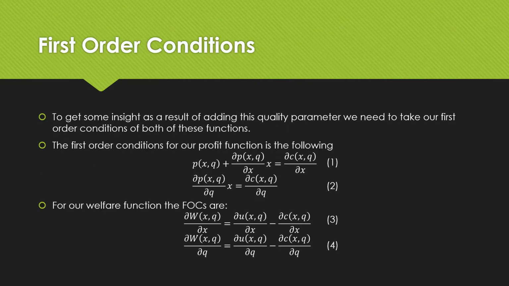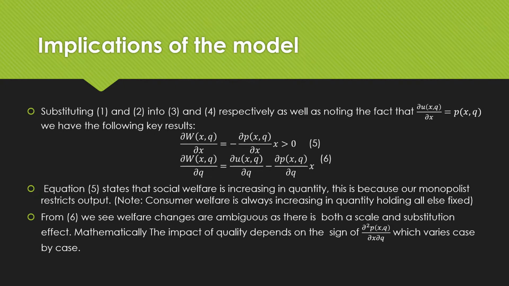In order to get some insights from these results by adding this quality parameter, we need to take our first order conditions with respect to quantity and quality. We see that our first order conditions for our profit function are the following, and for our welfare function, they're also the following. This is given by 1, 2, 3, and 4 respectively. So substituting 1 and 2 into 3 and 4 respectively, as well as noting the fact that our marginal utility is equal to price, that's where our consumer consumes, right? That's just an optimization condition. We have the following key results: equation 5 and equation 6.